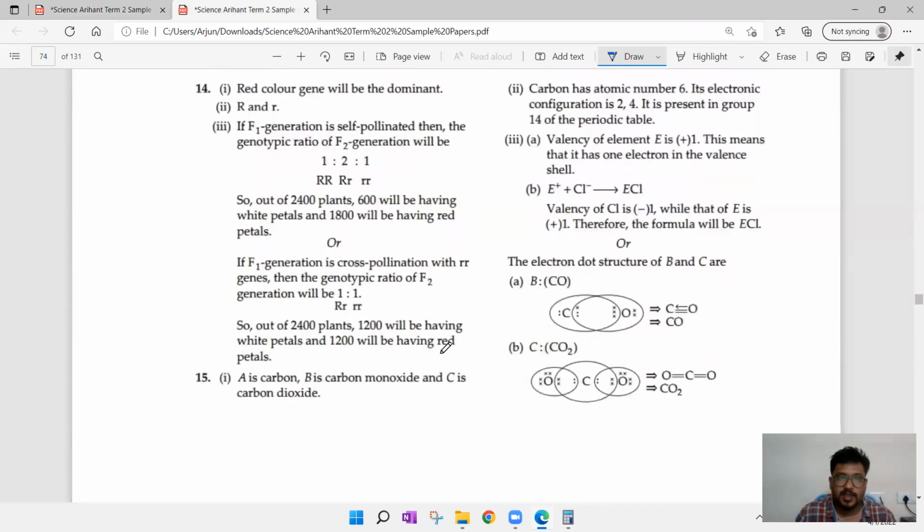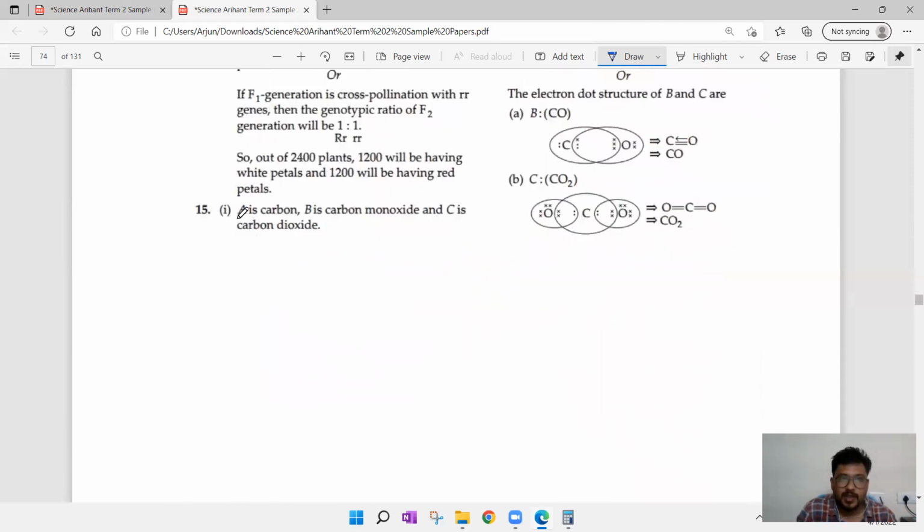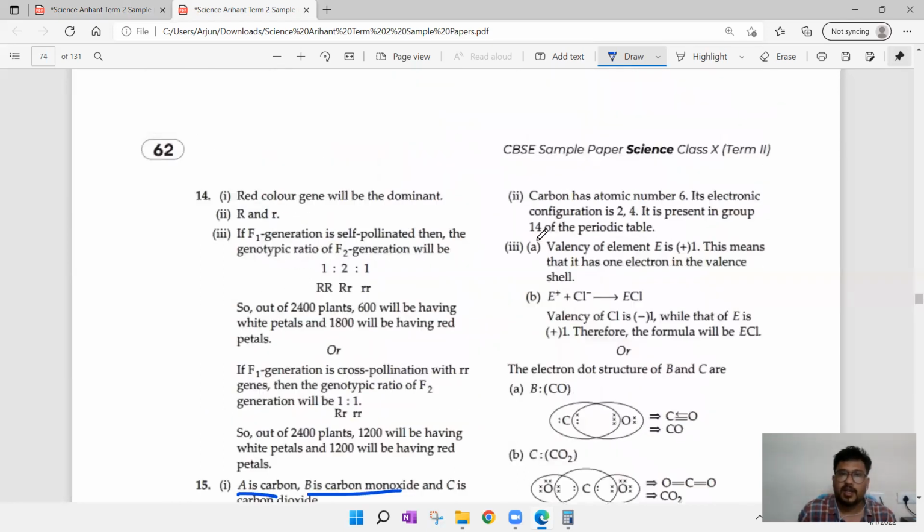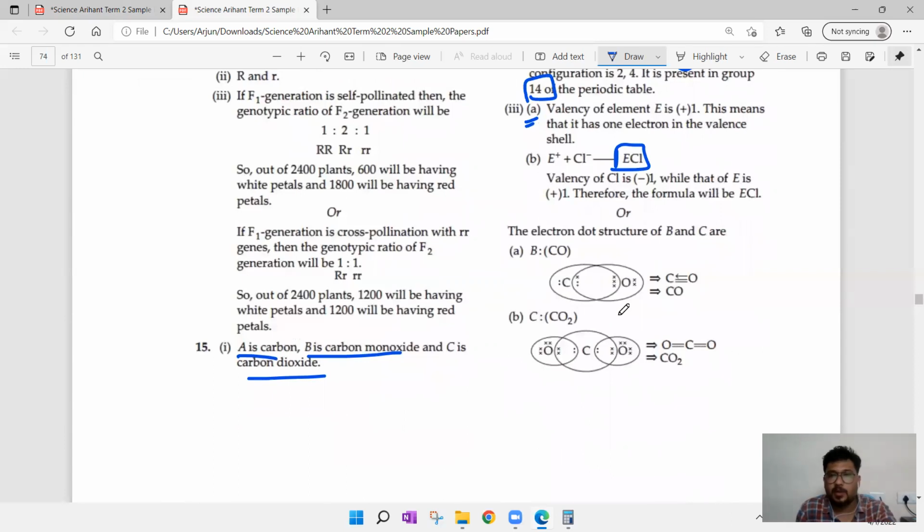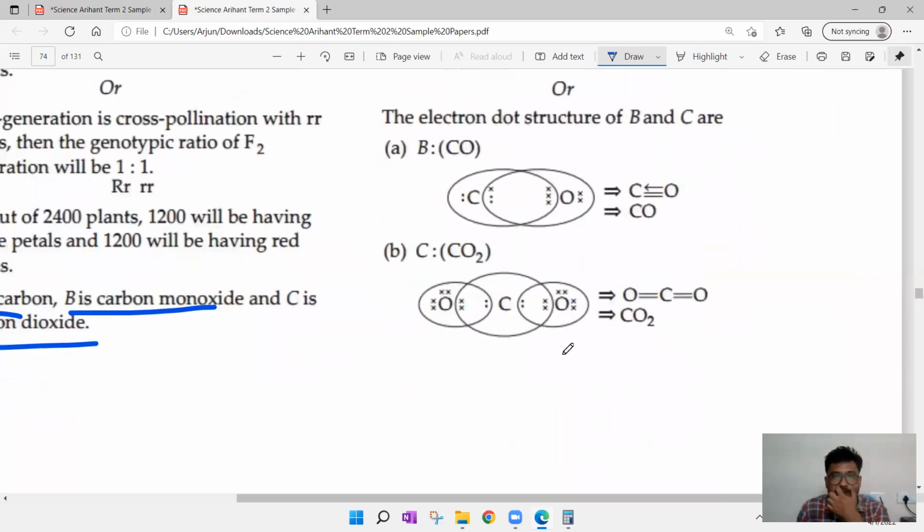Right. So answers, let us see. 15. A is carbon, B is carbon monoxide, C is carbon dioxide. And the second one, carbon has atomic number 6, so it belongs to the 14th group of the periodic table. Number 3, A question. So we got ECl. E valency is 1, so we got ECl. Next, the electron dot structure of carbon monoxide and carbon dioxide is this.